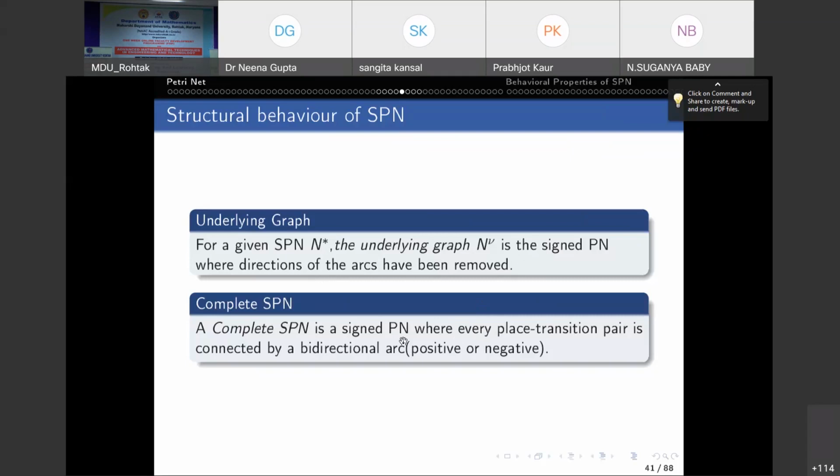So a complete SPN is a sign Petri net where every place-transition pair is connected by a bidirectional arc, whether positive or negative. It is a place-transition pair because no two places are adjacent to each other, and no two transitions are adjacent to each other. This is bipartite. So this is just like the complete bipartite definition.